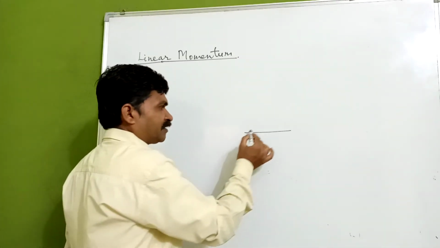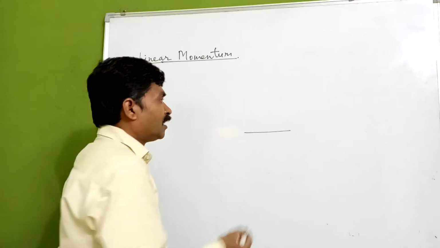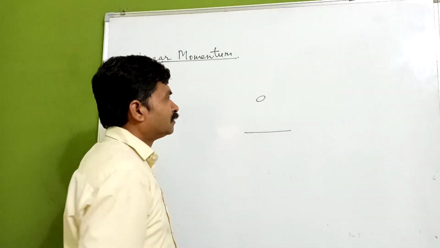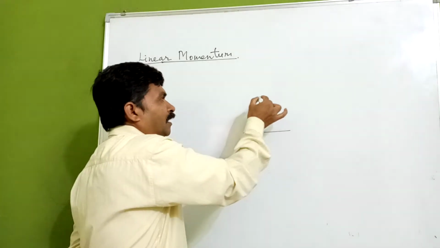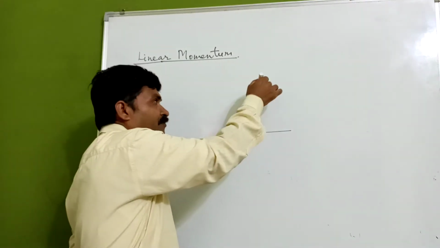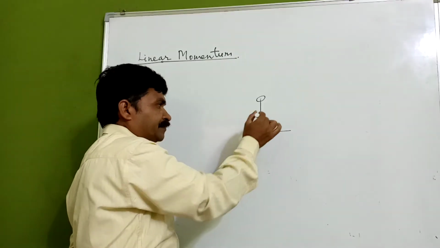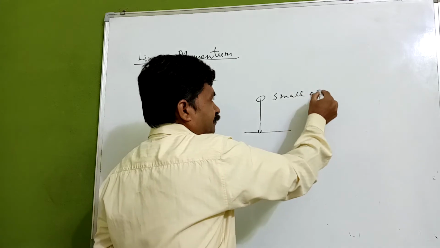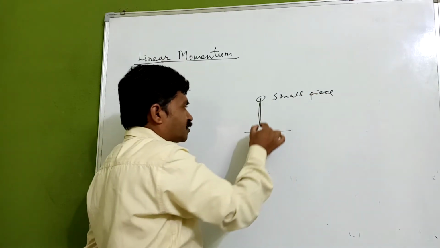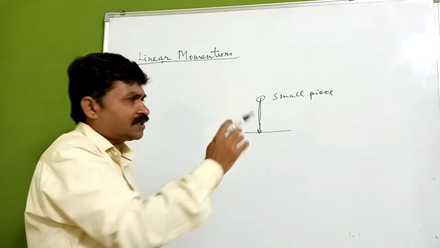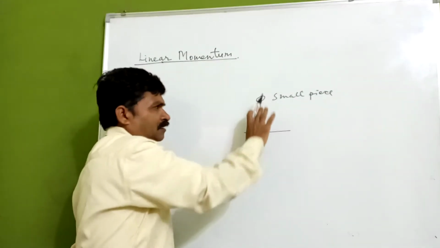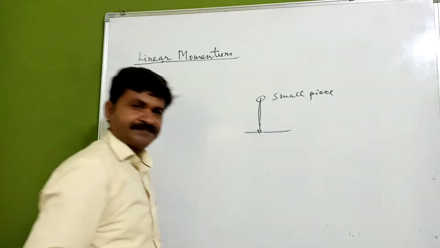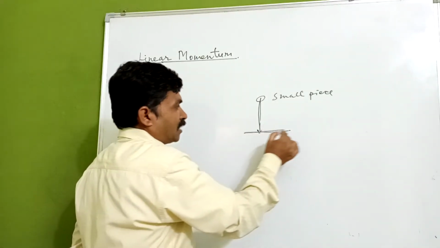Suppose I have a glass pane, and I drop a small piece of stone on it. When it drops from a certain height, there is no effect observed on the glass pane.